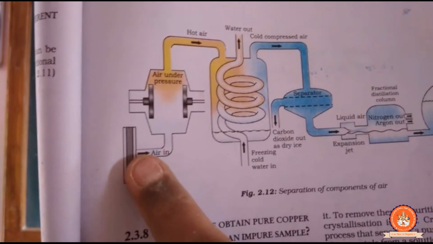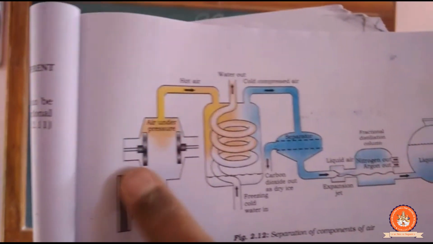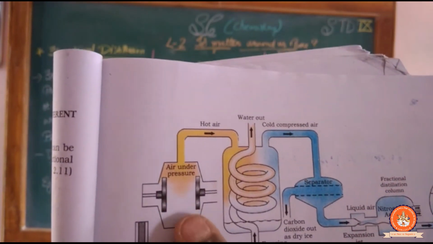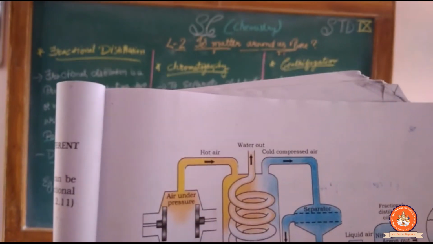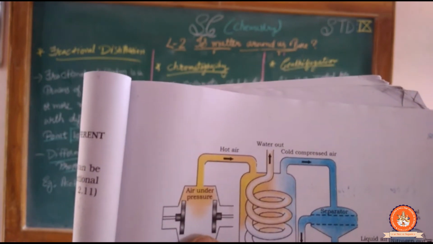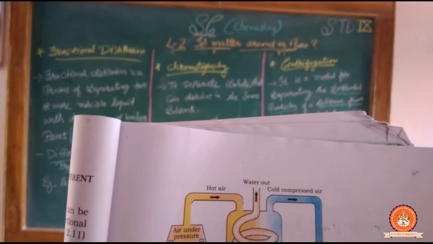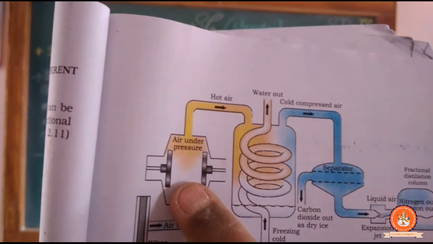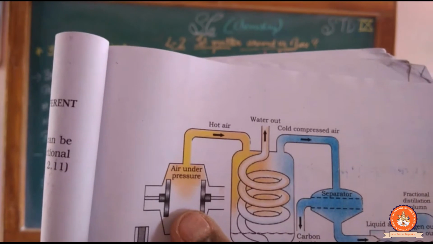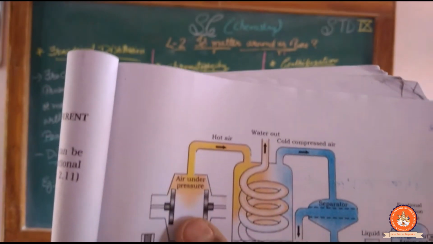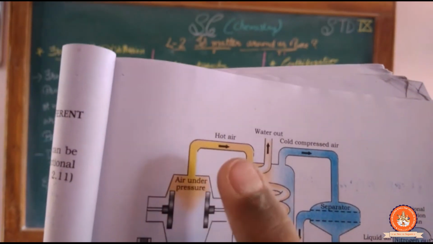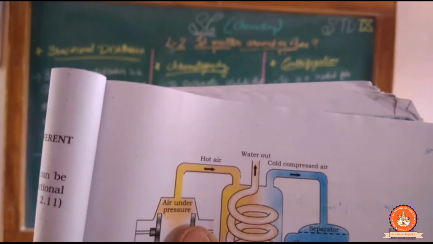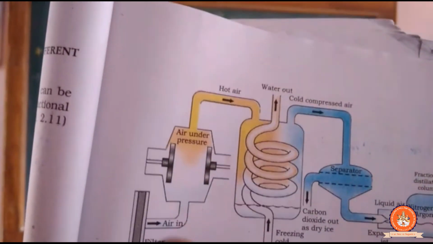When we apply pressure over the air, we know very well that when we apply pressure, the temperature is going to be reduced. But when we apply pressure, the gas is converted into liquid, that we had already studied in the previous chapter, like that LPG gas. Clear? But there is not too much pressure here, because of which it has not converted to liquid. Clear? And we know very well that in the air there is the presence of what?